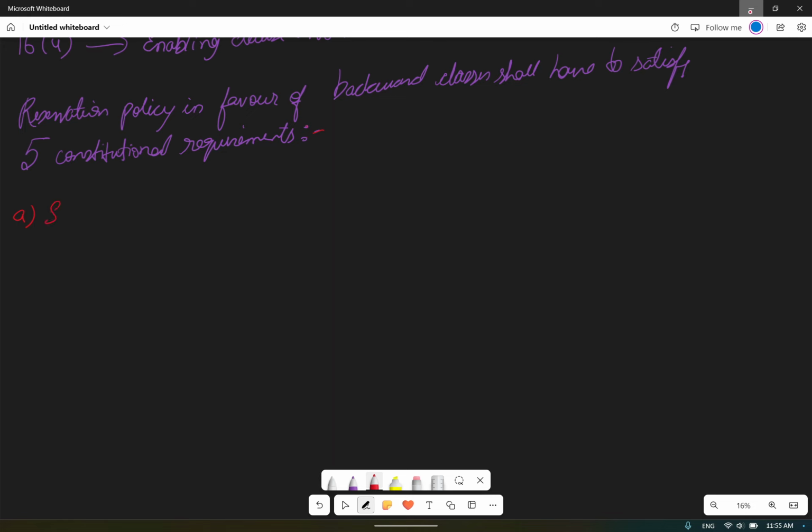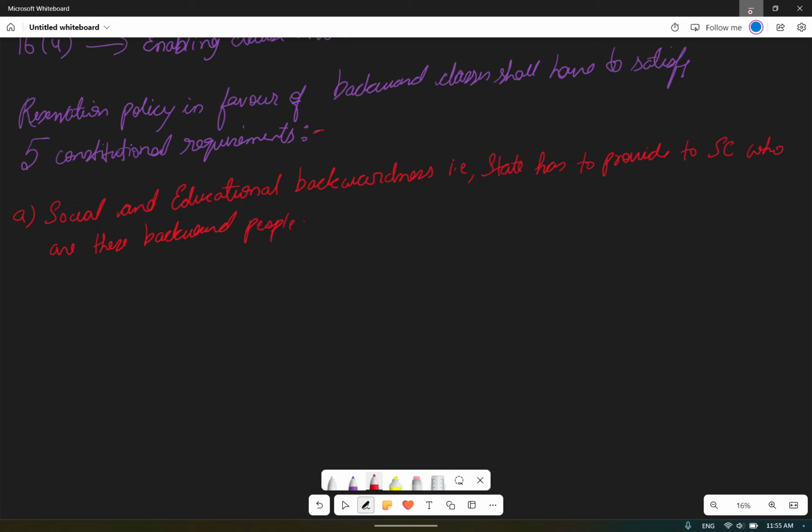So social and educational backwardness, it means that a state has to provide to the Supreme Court who are these backward people.